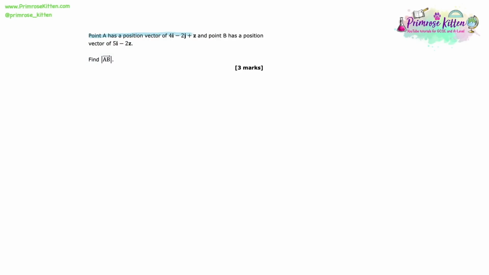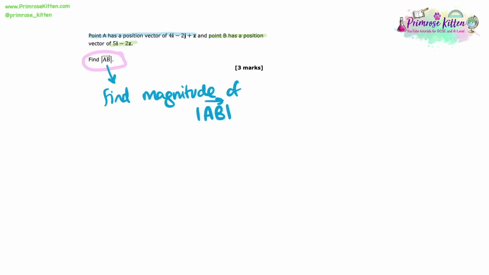Point A has the position vector 4i minus 2j plus z, and point B has a position vector of 5i minus 2z. And we're asked to find the magnitude of AB. And that's what these two lines on either side mean. They mean that they want the magnitude, which is the size or the length of this vector. The way that we do this is by using Pythagoras' theorem. But in order to do that, first off, we're going to have to find out what the vector of A to B is. So that's going to be our very first step, finding the vector of A to B.